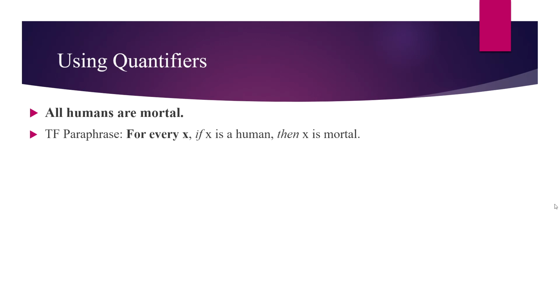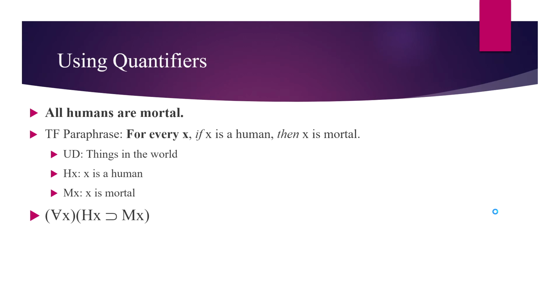Any sentence you see of the form that all A's are B's should be understood this way. So any claim you make about all of something also having another property will be symbolized like this with a conditional. Now let's give a symbolization key. Here, there isn't any particular context in the sentence that limits the universe of discourse. So we can just say that the universe of discourse is things in the world. Now we need to specify the predicates. I have Hx for x is a human, and Mx for x is mortal. And here's the symbolization using that key.